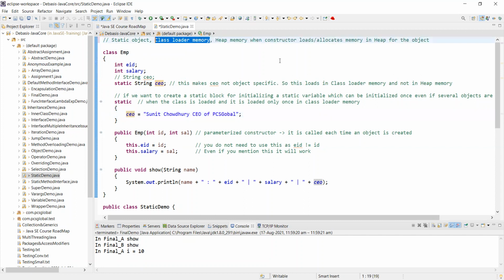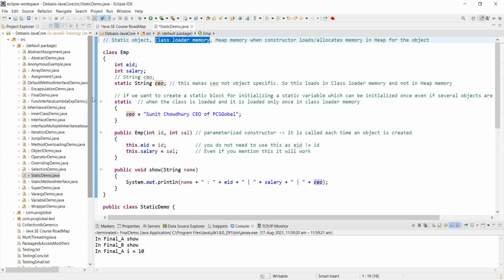That is the reason, if somebody asks you in an interview, why a static variable cannot be manipulated with the object. It can be changed, but you cannot directly access it and change it through the object, because it is in the class loader memory, not in the heap.